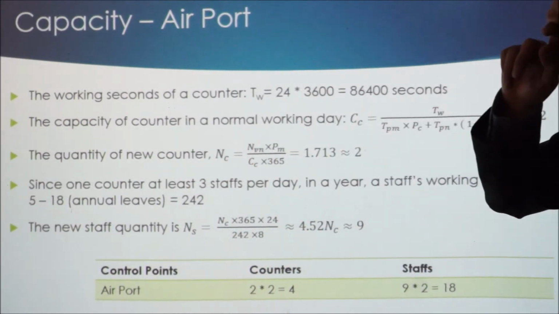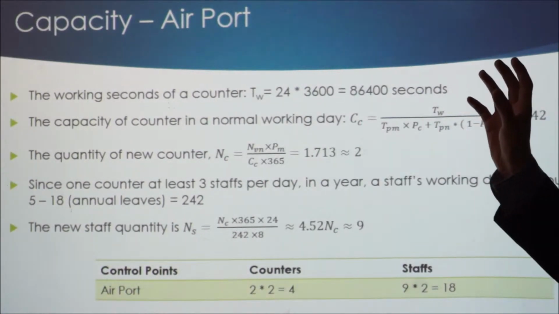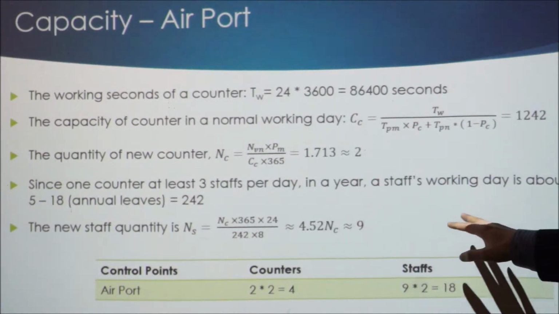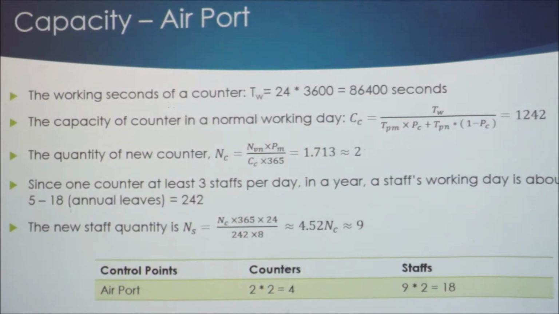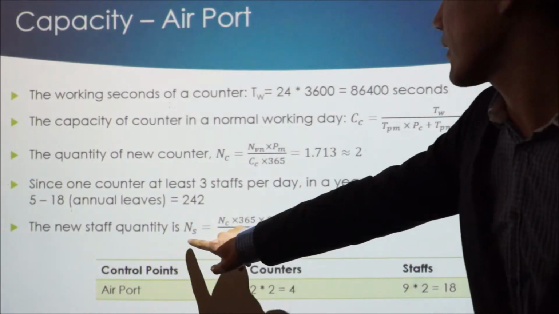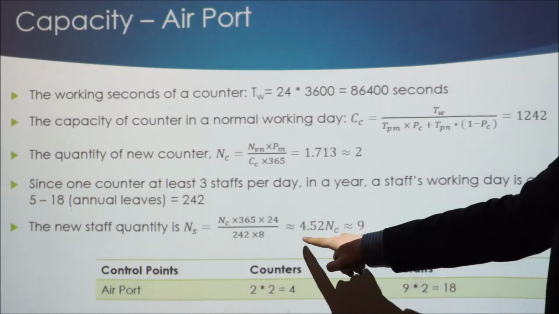Since the staff cannot operate a counter 24 hours, staff need rest, need weekends, and need annual leave. And then we assume that for staff, the working days in 1 year will be 242, and then we can know that one counter needs 4.5 staff.